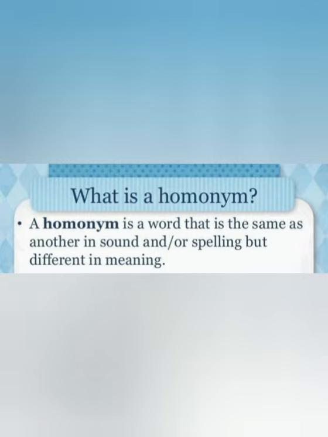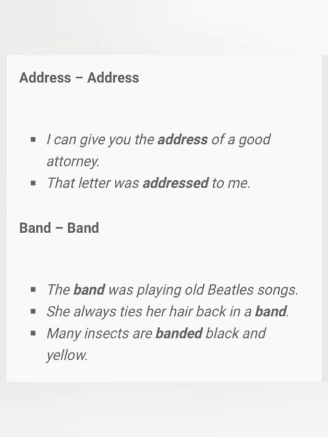and homophone. Now let us have some more examples related to homophone so you can get a good understanding about it. Let us start. I'll read out the examples along with the meaning so you can see the spelling is same. Pronunciation is also same. What is different, students? Only the meaning, right? The first one is address and address. I can give you the address of a good attorney. That letter was addressed to me. Here address is the particular place, and in the second sentence address means pointing out someone.